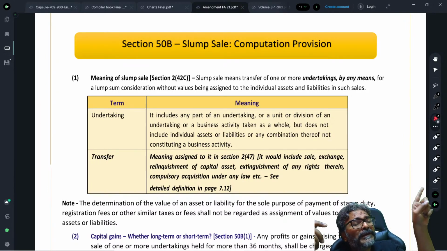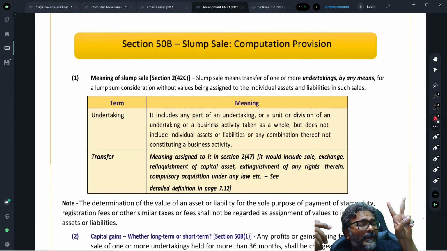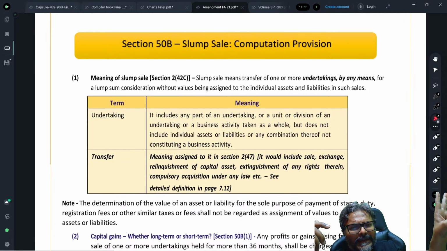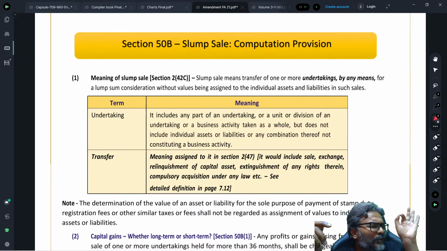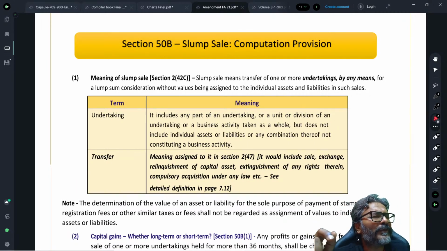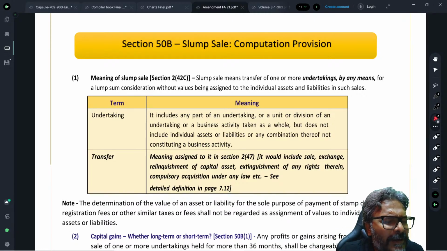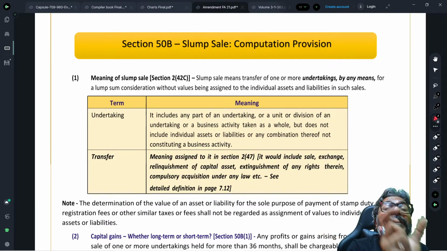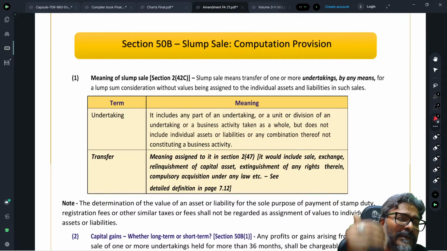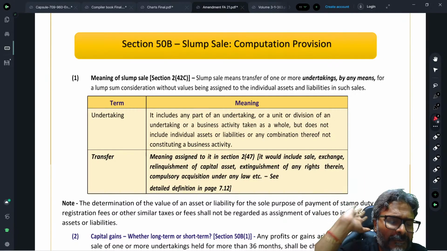Now the full value of consideration for the purpose of the slump sale computation under Section 50B is the higher of the two, which is fair market value 1 versus fair market value 2. So where is the amendment in respect of slump sale? It is in respect of the full value of consideration, which is now the higher of fair market value 1 compared with fair market value 2.